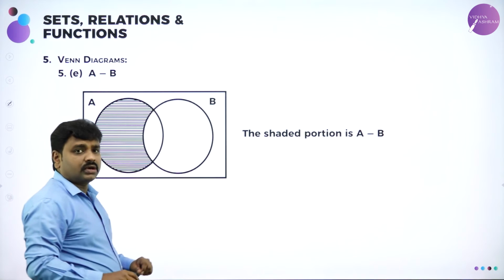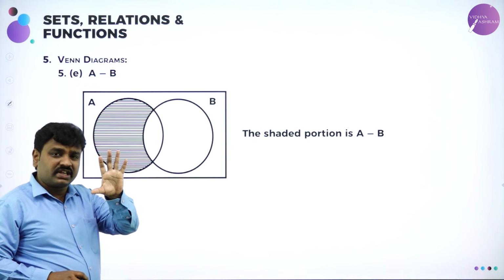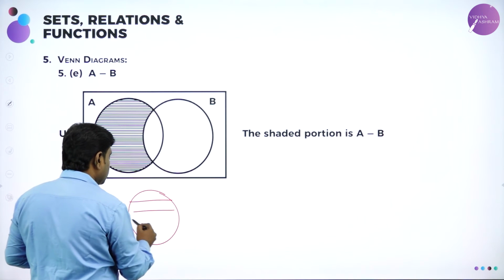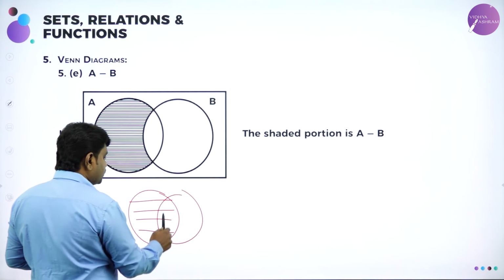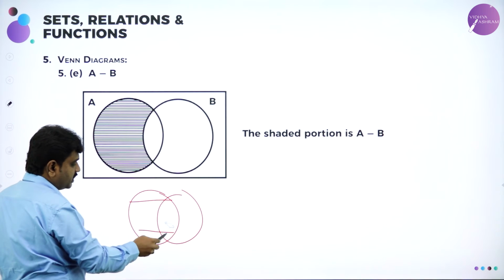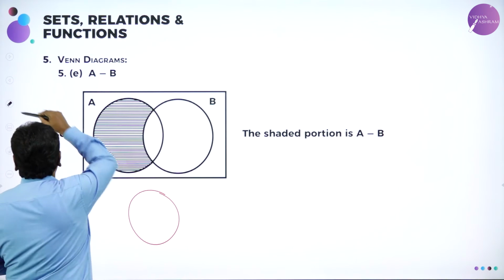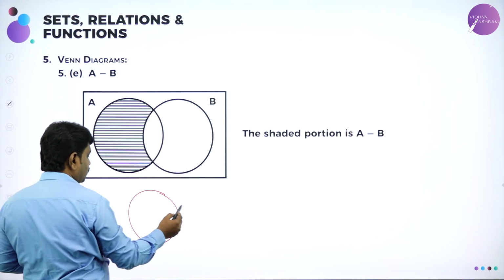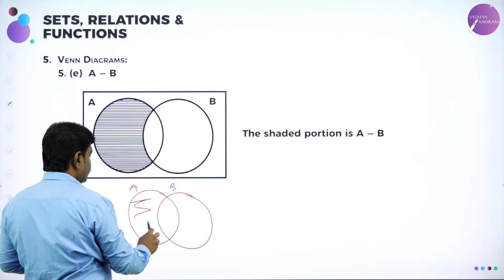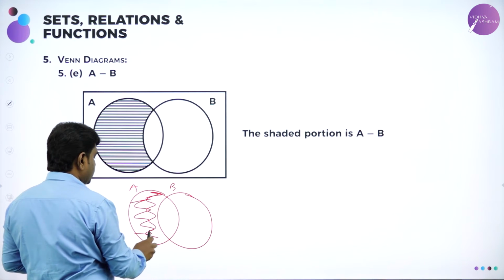Then A minus B. All of you know what is meant by A minus B? From the set A, remove the elements of B. Suppose this is set A and this is set B. From set A, I have to remove the elements of B. So this is set A, this is set B, and I'll shade this part.